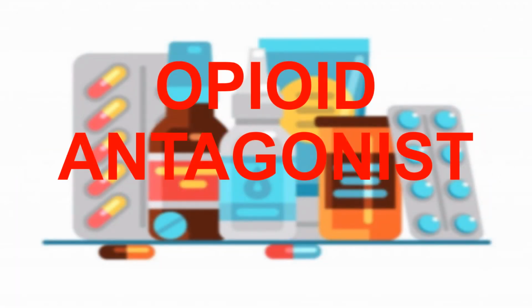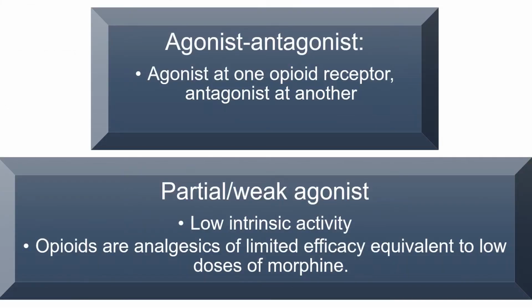In this lecture we will learn about opioid antagonists. Opioid antagonists are agonist-antagonist in nature, or they have partial or weak agonistic action at opioid receptors.